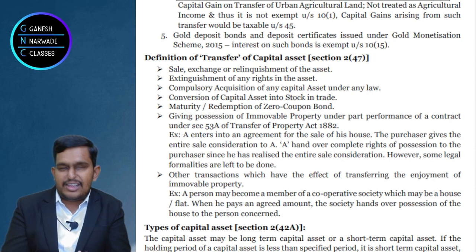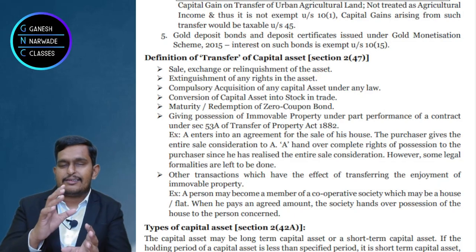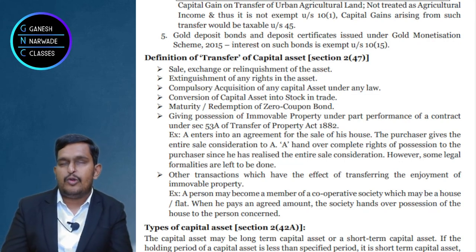From a capital gains perspective, when you have to calculate, you need not divide whether it is relinquishment, so there is a separate treatment, or it is extinguishment, so separate treatment, nothing like that. So from a numerical problems perspective, it doesn't make a big difference. It doesn't make a difference at all.